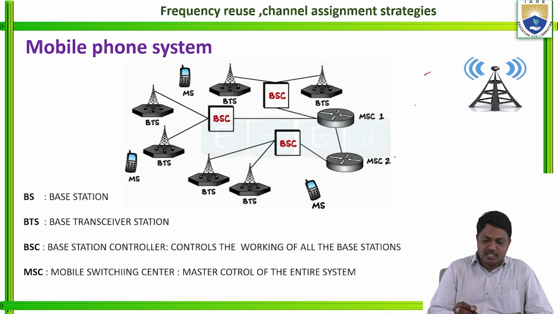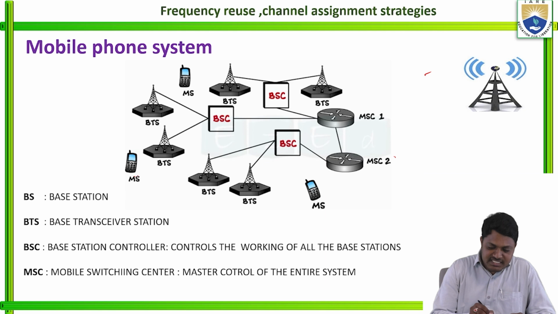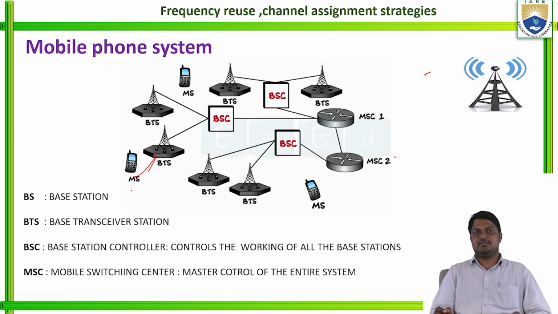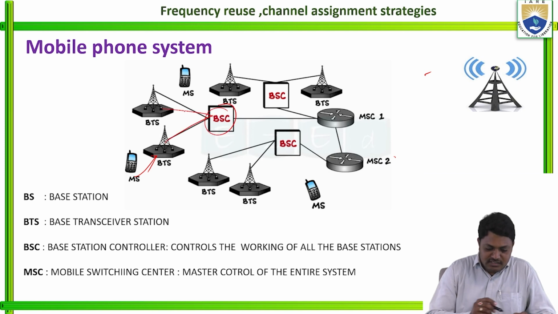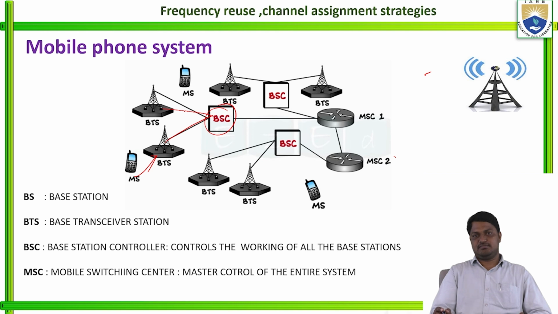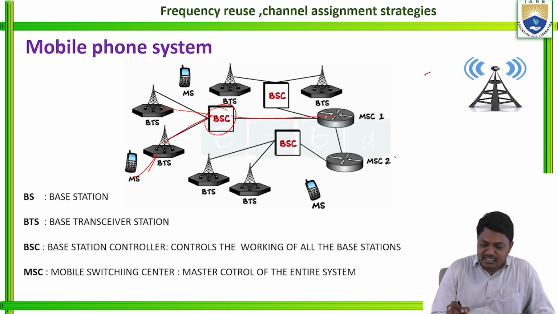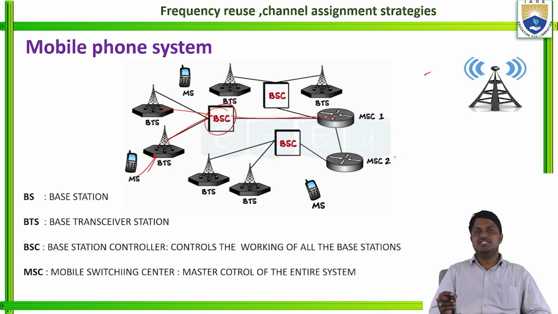See here, the mobile station is connected to the BTS, that is the base transceiver station. All the base transceiver stations are connected to the base station controller. So what is happening here? The base station controller controls all the working of these base stations. Again, this base station controller is connected to the MSC, the mobile switching center.